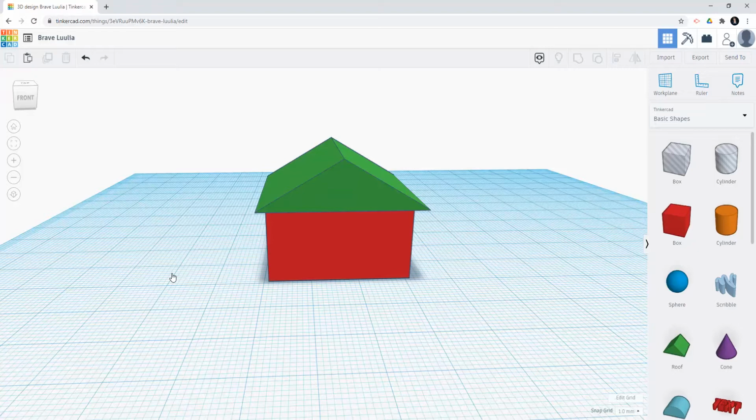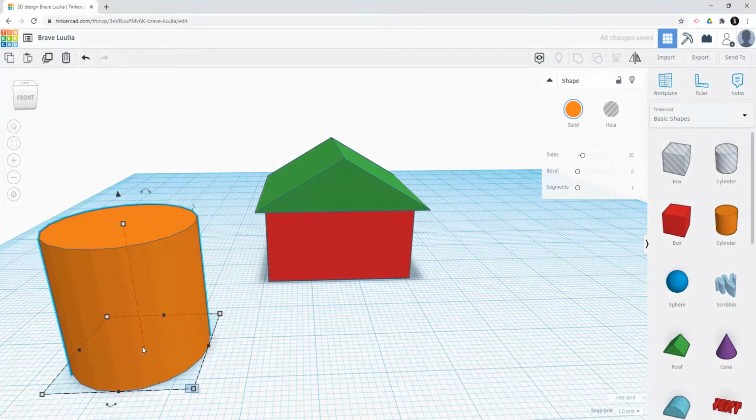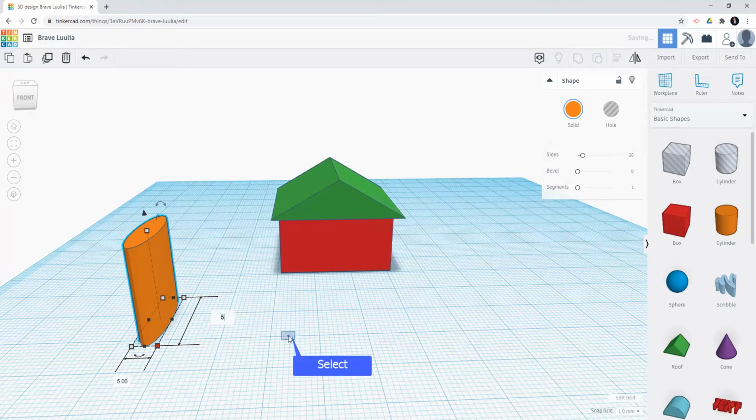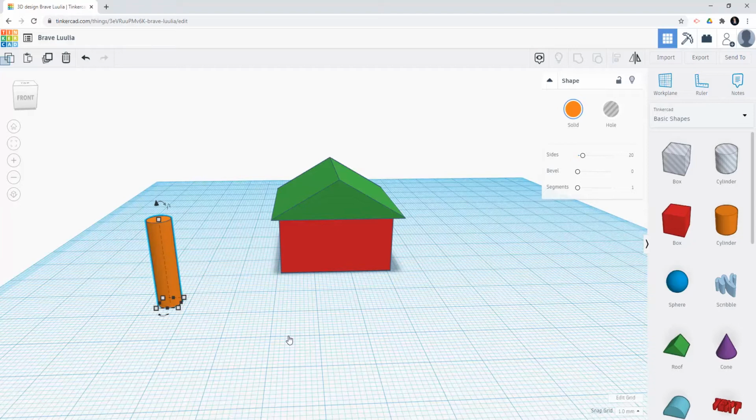For example, let's drag the cylinder onto the work plane. And now, click the white dot on the base. Change the number from 20 to 5. Now you will have a cylinder with 5 units as the diameter of the base.